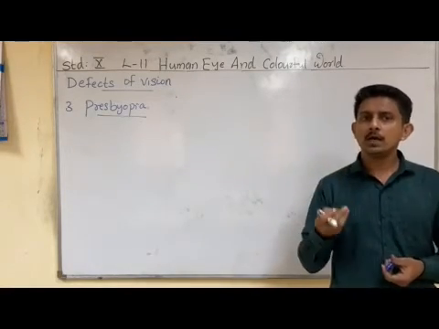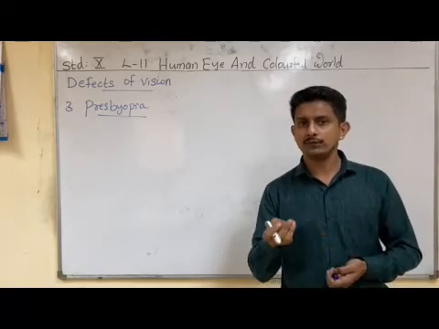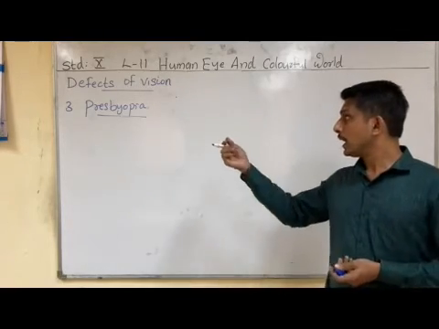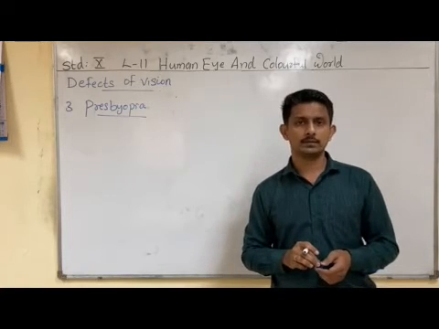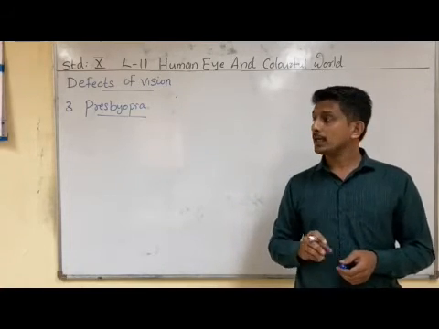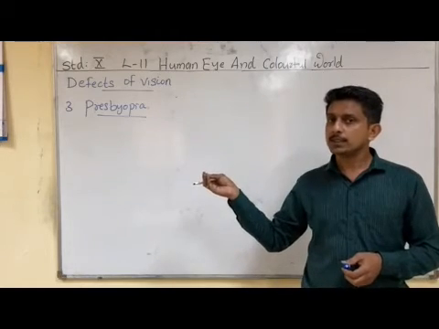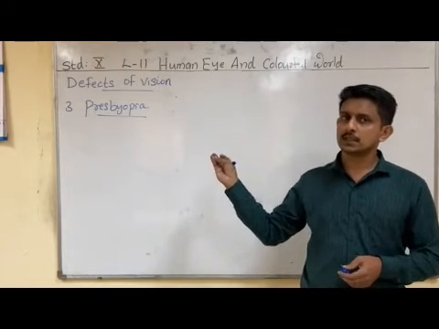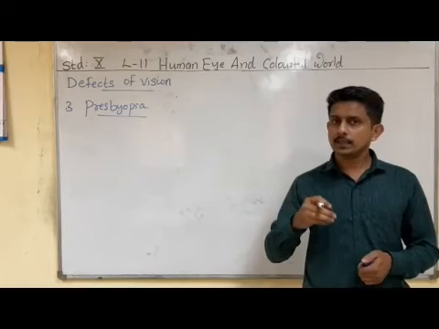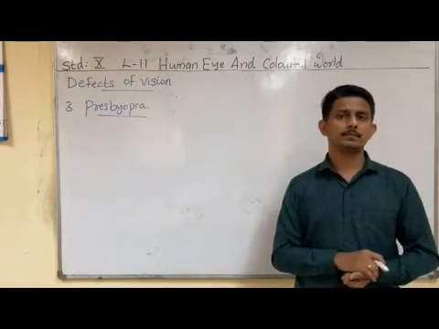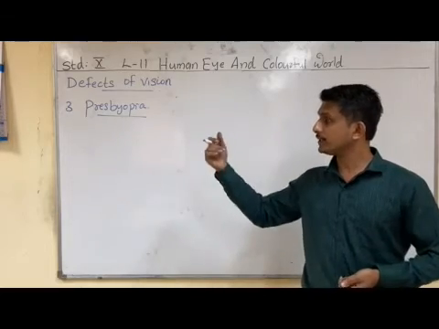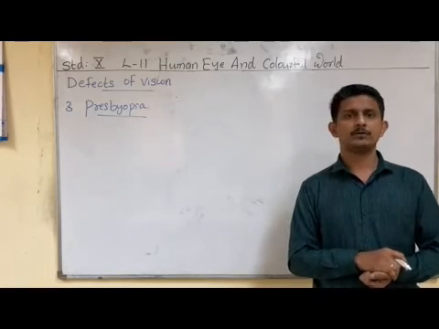When we become old, the eye lens loses its ability to adjust the focal length. In that case, the near point recedes away, and they are not able to see nearby objects properly. Such a defect is known as presbyopia.